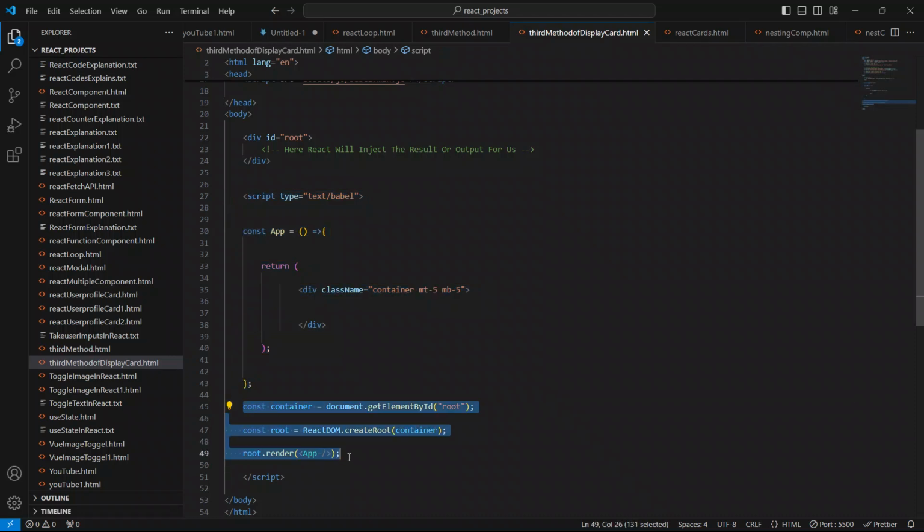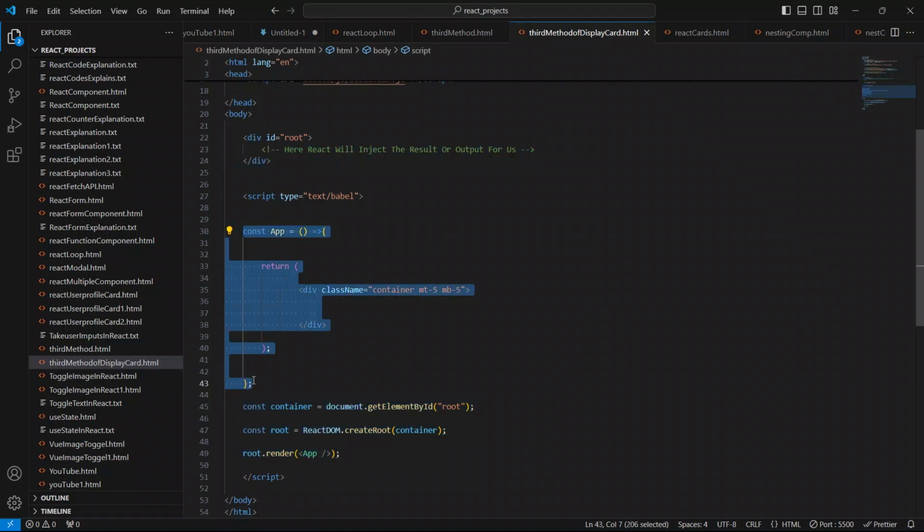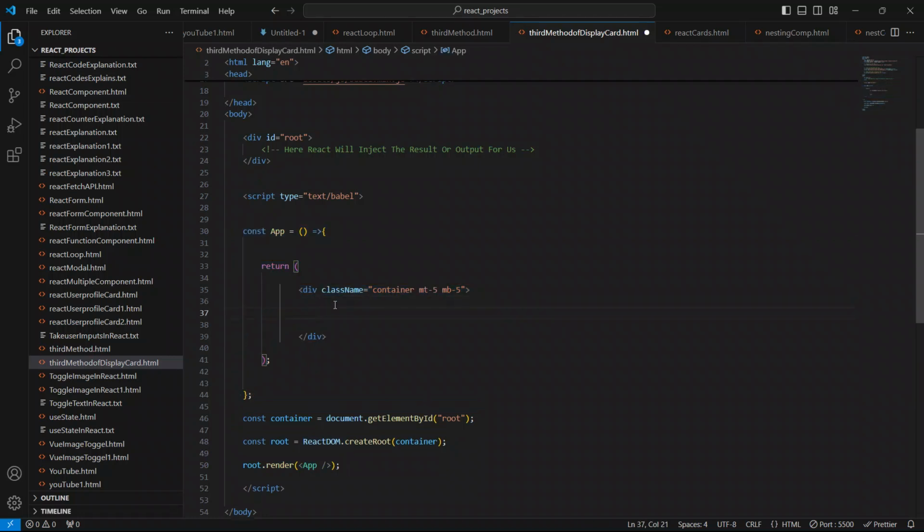To check that this div has been mounted with this parent component, we generally perform some calculation. So I'm going to show you 4 plus 4 plus 4 plus 4.